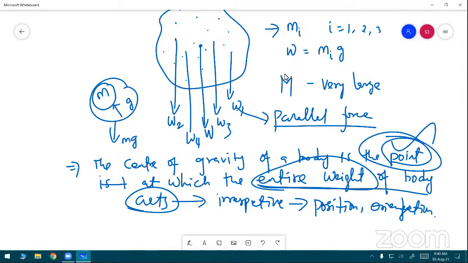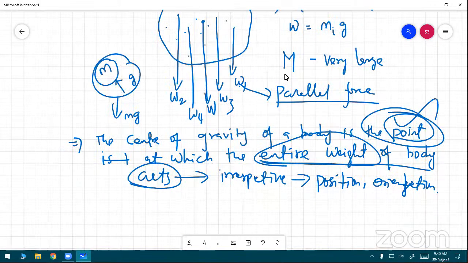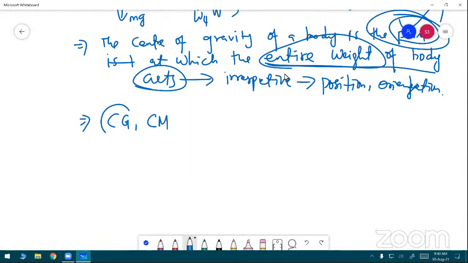This is the difference between the center of mass and center of gravity. CG means center of gravity. CM means center of mass. Very good. The center of gravity and center of mass of a rigid body coincide when the gravitational field is uniform.